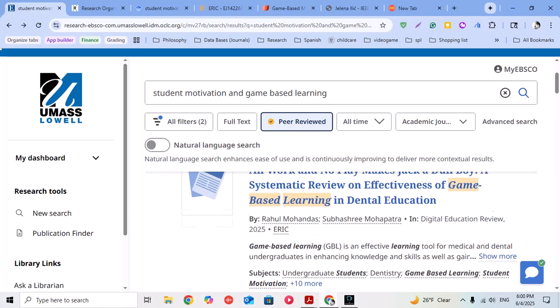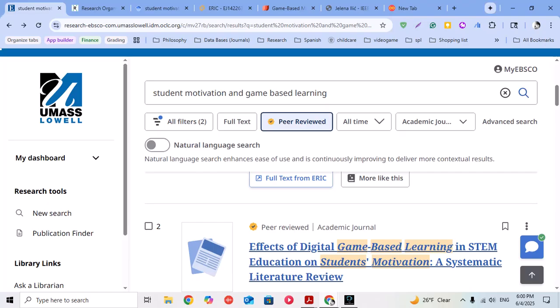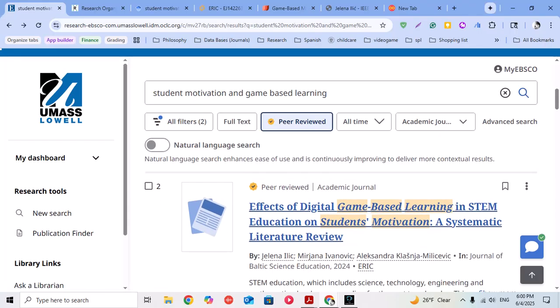So that's one of the areas. In general, there's a lot of things to it, but in general, that's one of the topics that I'm interested in. So I typed that in, and when I go onto this new interface, or the way that it looks like now for the university's database,